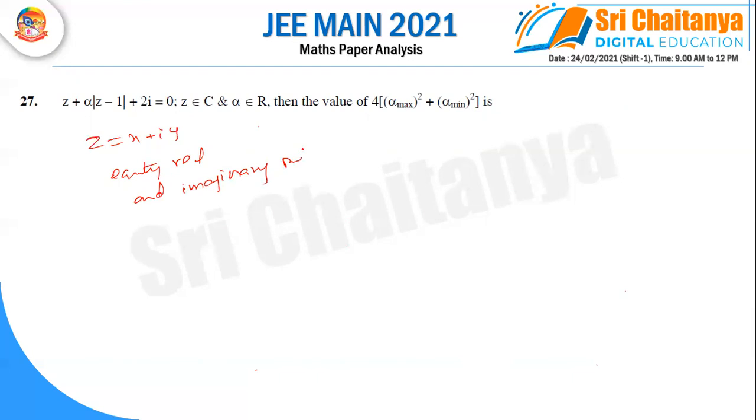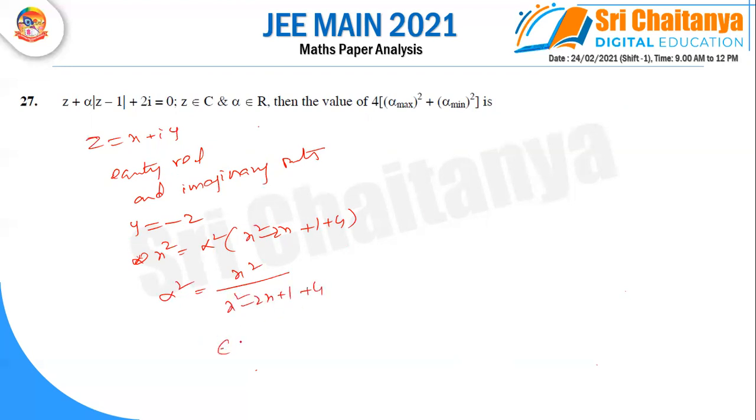Equating real and imaginary parts on both sides. So when I'm equating real parts, y we can get -2, and we can get x square value alpha square into x square minus 2x plus 1 plus 4. So alpha square, you can write x square by x square minus 2x plus 1 plus 4. So this range is 0 to 5 by 4.